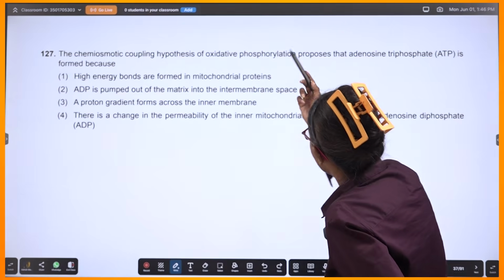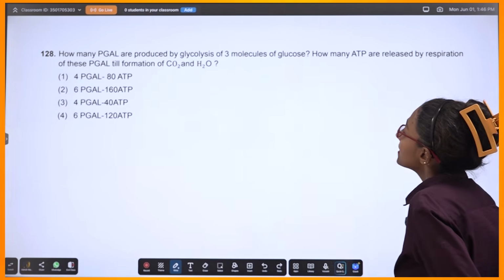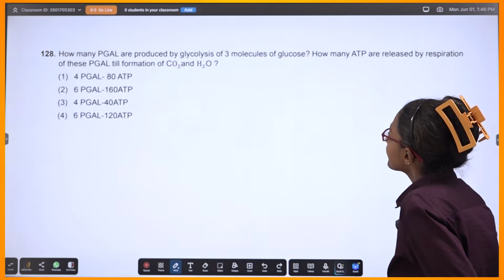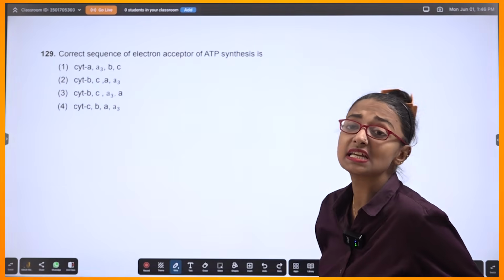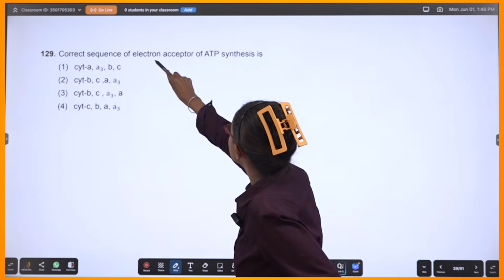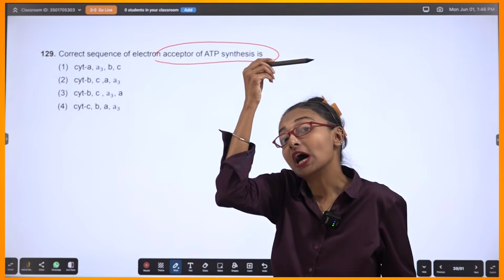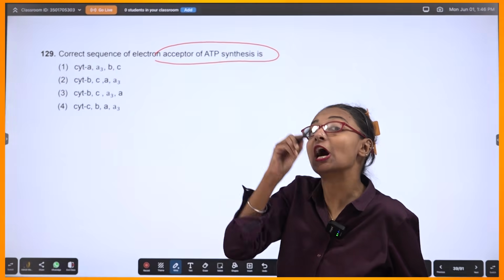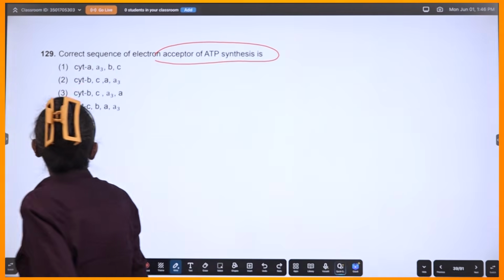All right, this is again chemiosmotic coupling and also we are not doing it. Let's move on. See, this is electron acceptor ATP synthesis where when the electron is moving, how the cytochromes are arranged and how the electron is moving from one cytochrome to the other, that is very, very important, okay?